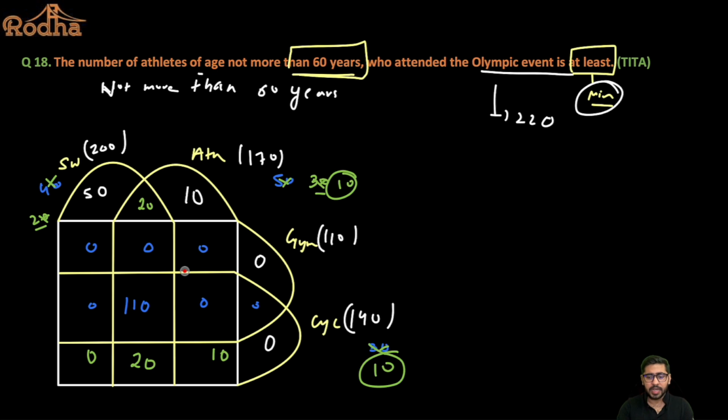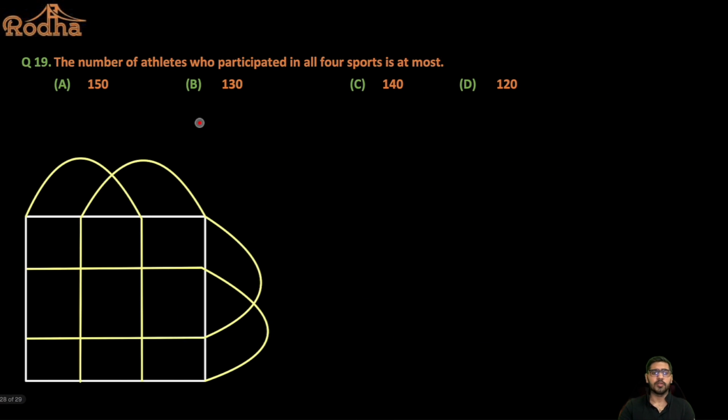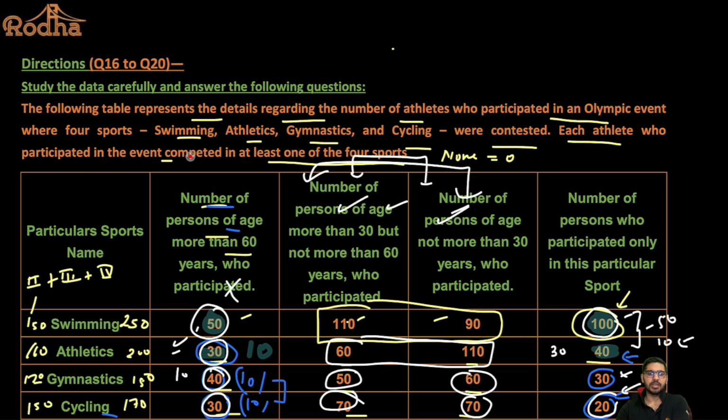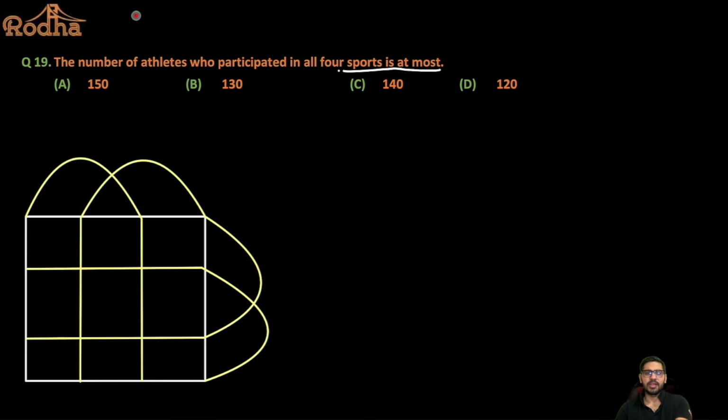All right. Okay, meanwhile, let's continue with the set here. So let's move to the next one. It says the number of athletes who participated in all those 4 sports is at most, right? Now we have already done this part here, right? The number of people who participated in all the 4 sports is at most. After removing exactly one sport for each of them, I was left with this set of values here, right? Now the maximum common that I can take is 120, because the moment I go more than 120, gymnastics will become negative, right? So the maximum common for all the 4 sports at most is definitely 120. So this was a cakewalk question, nothing to solve in this. The maximum common is definitely 120 here, right?